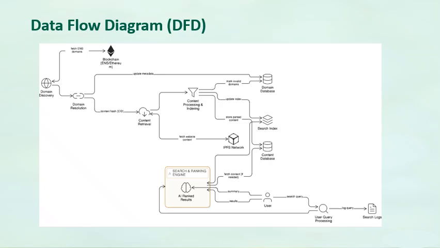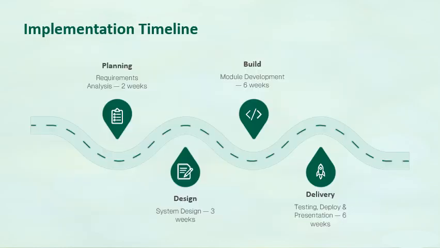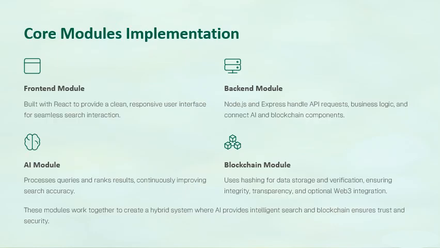But if it is not fetched from the domain database, then it will go for domain resolution, which will be handled by the blockchain ENS. And once it is discovered with domain discovery upon the IPFS network, it will follow the path of content retrieval from the IPFS network, and then follow back to the search engine and will be ranked, which will then be shown to the user and saved in the search logs.